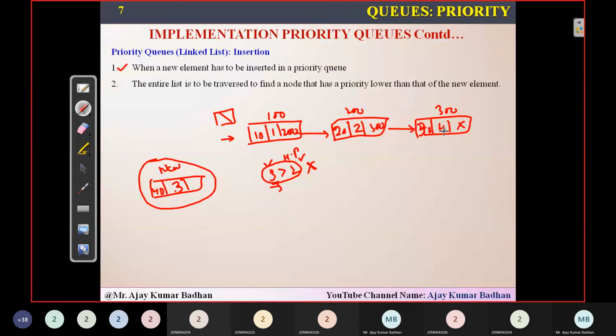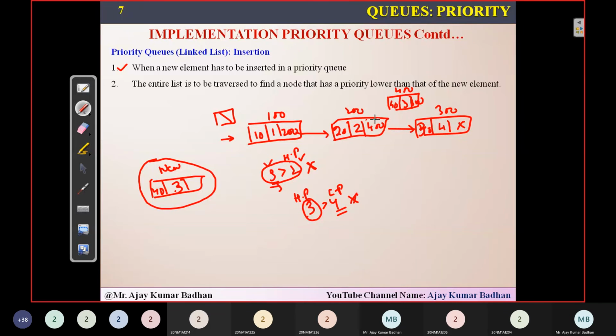Then we will compare 3 with another element, 4. So 3 greater than 4? This time the condition fails, which means 3 has higher priority when compared to 4. So definitely 3 has to be inserted before this priority 4. So we have to insert the element somewhere here. What is the element here? 43. Simple. The address 300 will be placed here, and suppose the new address for this is 400. That 400 I'm going to write it here.